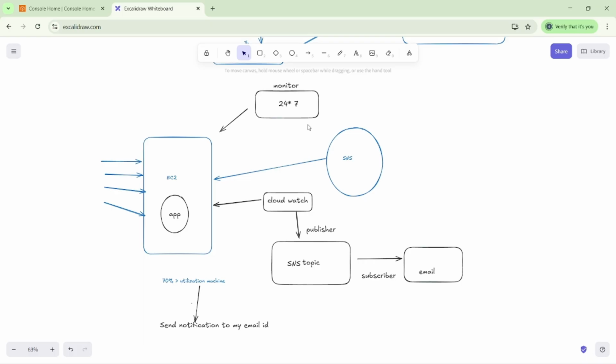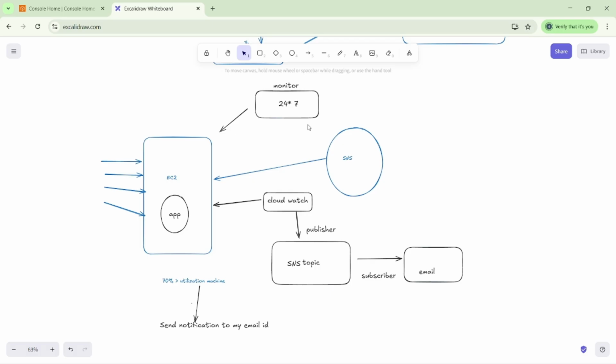So we have one option called CloudWatch. What is CloudWatch? CloudWatch is nothing but monitoring of AWS resources. It is available 24 by 7 automatically from the AWS side. It takes care of everything. Suppose my condition is that my EC2 instance CPU utilization is above 60-70%.